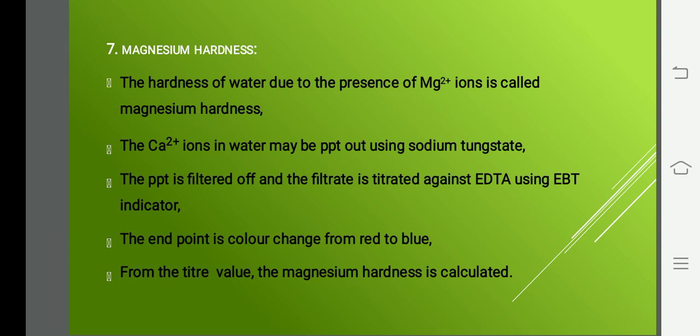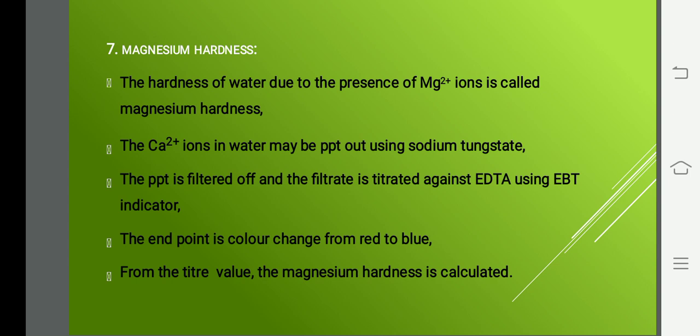How do we remove it? You take the water sample and treat it with sodium tungstate. Calcium will be precipitated out, and you filter it. After filtering, take the filtrate, add EBT indicator and titrate against EDTA solution. The end point is wine red to steel blue, or simply red to blue. From the titer value, you can calculate the magnesium hardness in the water sample.